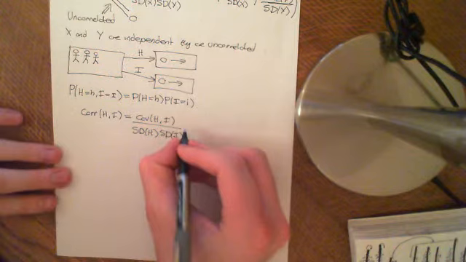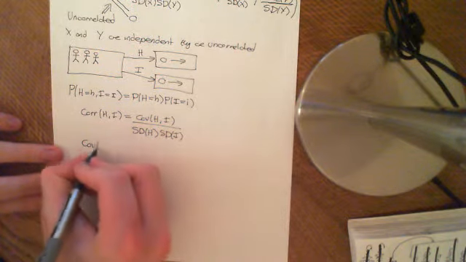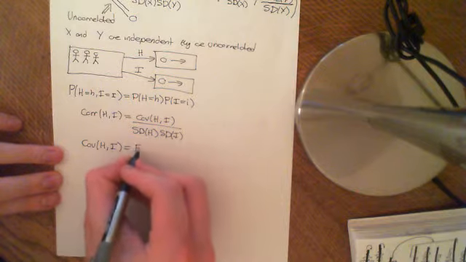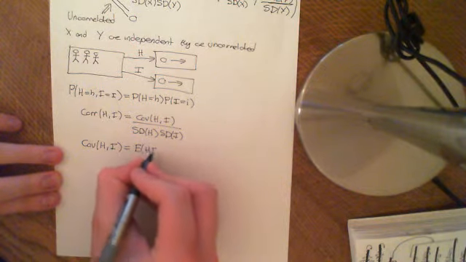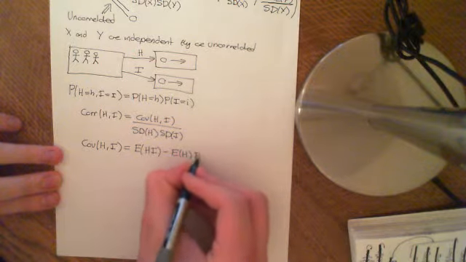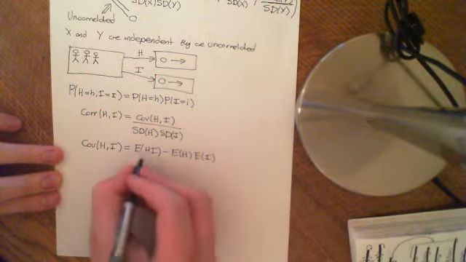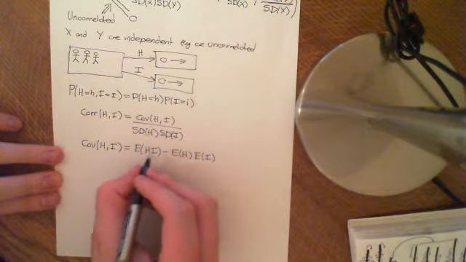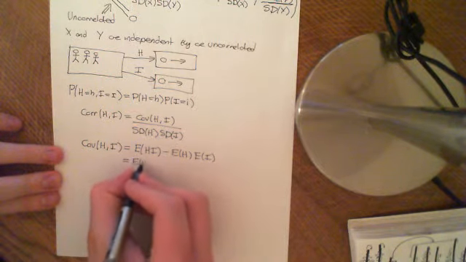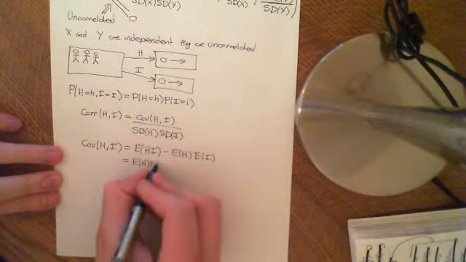The covariance, how do we work out the covariance of h and I? Well, one of the ways we can work it out is that it's the expected value of h times I minus the expected value of h times the expected value of I. But if h and I are independent, the expected value of h times I is just equal to the expected value of h times the expected value of I.